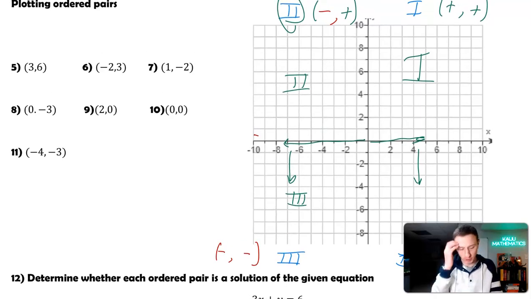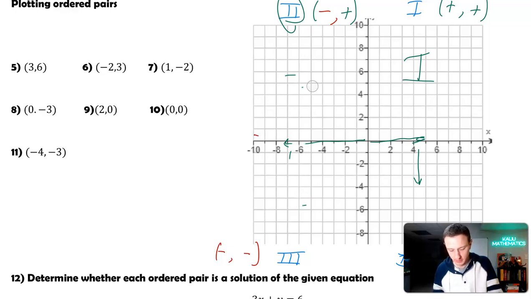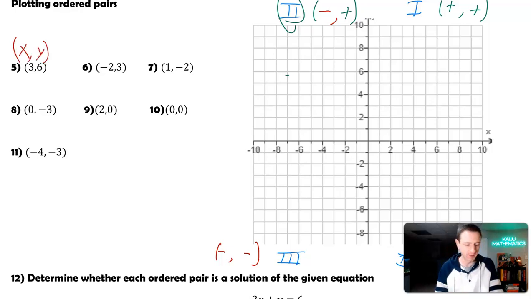So let's actually plot ordered pairs. First one, 3, 6. Let me erase this stuff here. Don't want too much stuff on my grid. So 3, 6, so positive 3, positive 6. My x value is positive 3, my y value is positive 6. So I go on the x-axis to 3, and then I go to the y value of 6, so 3, 6. And I just put a point. I'll just label 3, 6.